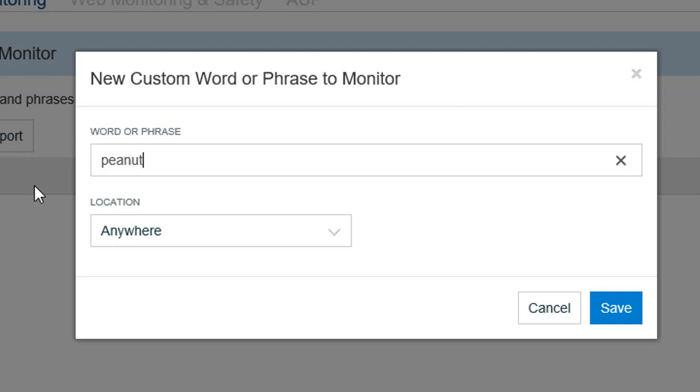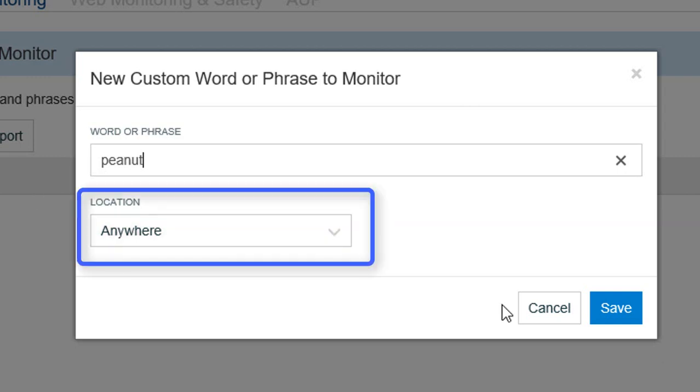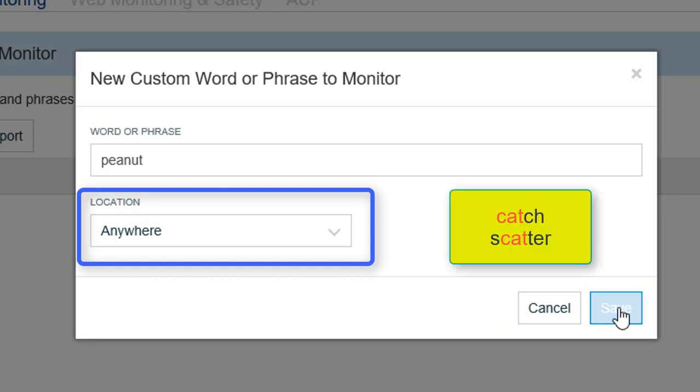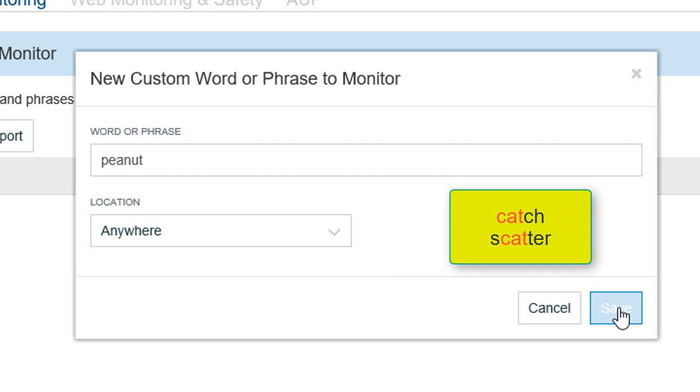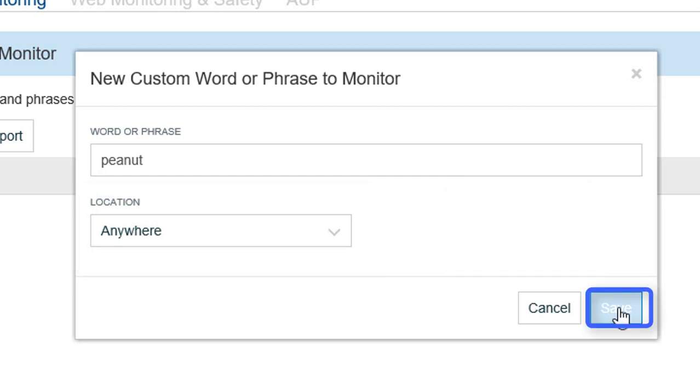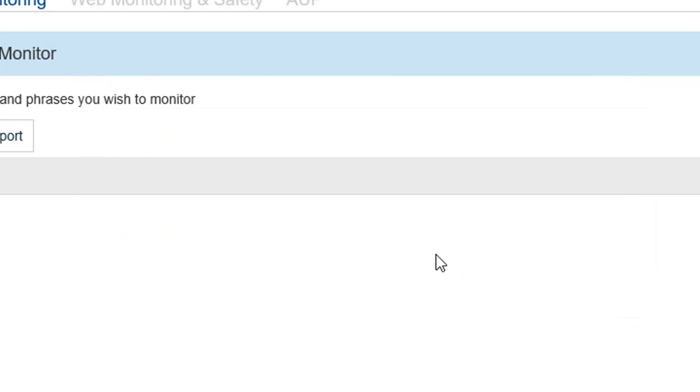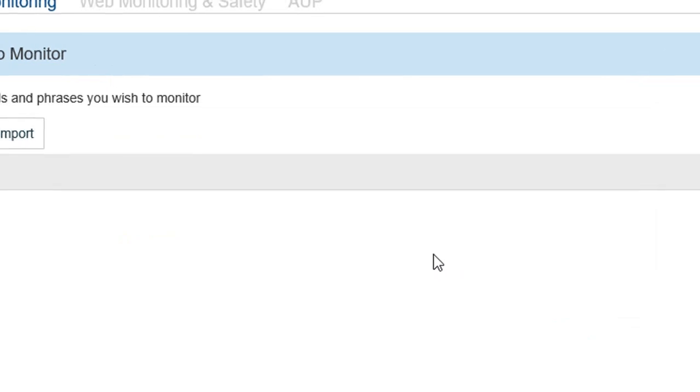Individual words or complete phrases can be added. The location setting of Anywhere allows the entry to be surrounded by other text or punctuation, whereas Whole means the entry must be isolated. For example, the word cat added as Anywhere would result in the words catch or scatter also triggering a capture. Select Save to commit this entry and add to the configuration.